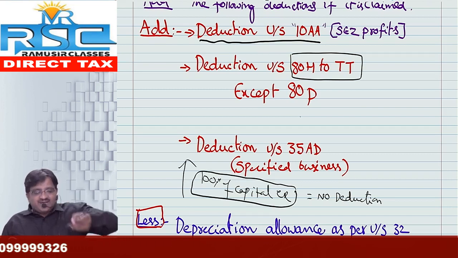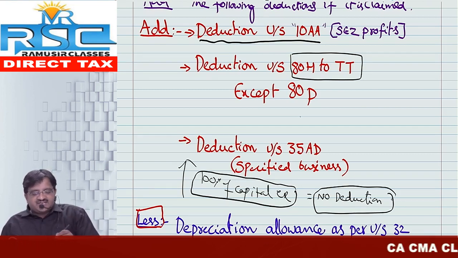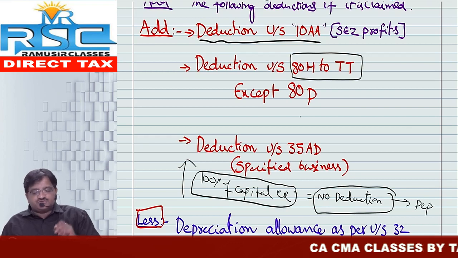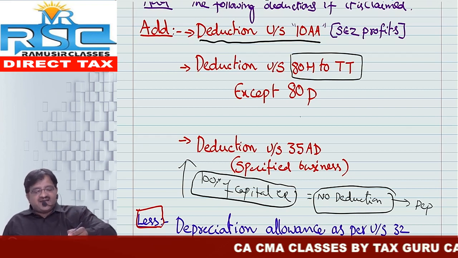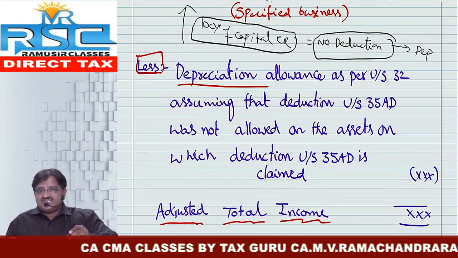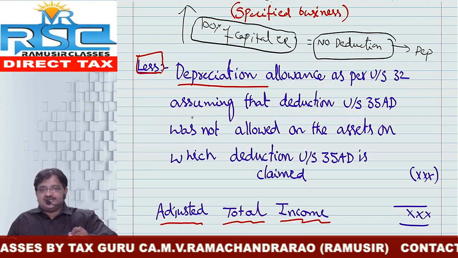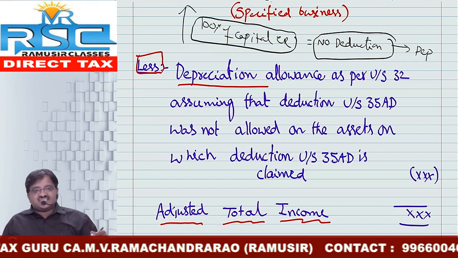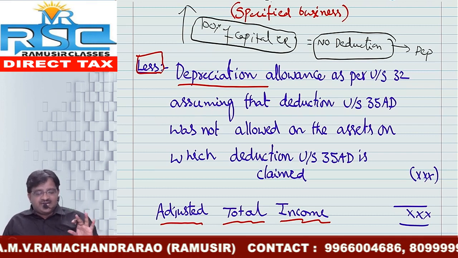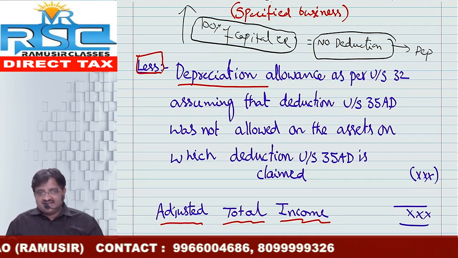When I am adding back the 100% of capital expenditure, at least I need to give the deduction with respect to depreciation. So if you have added back the deduction under section 35AD, then to that extent depreciation I need to deduct. See the words: depreciation allowance as per section 32, assuming that deduction under section 35AD was not allowed on the assets on which deduction under section 35AD is claimed.